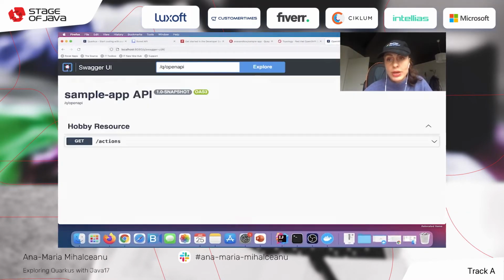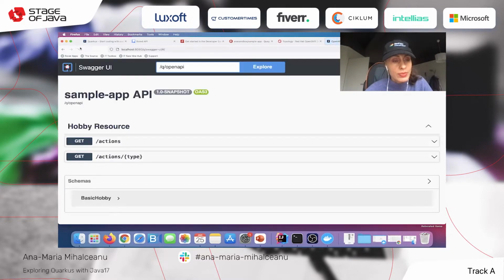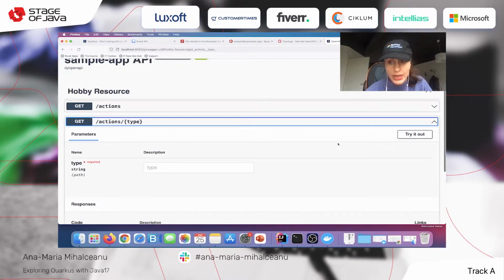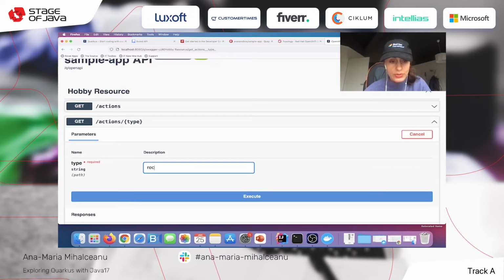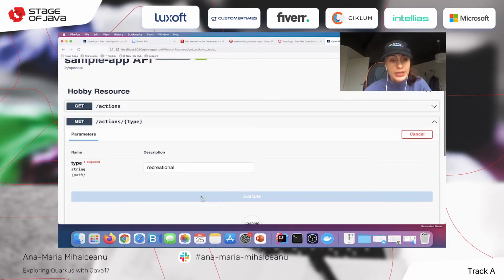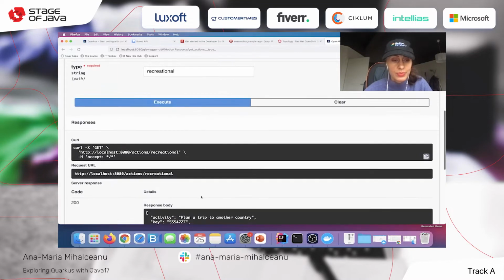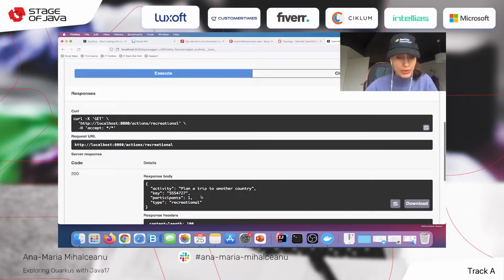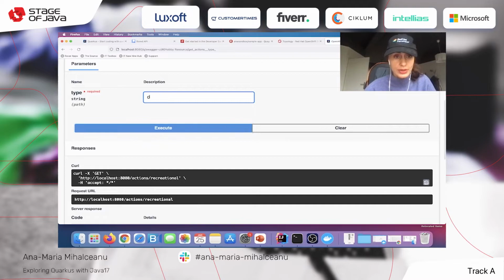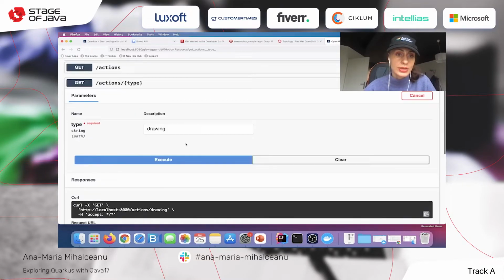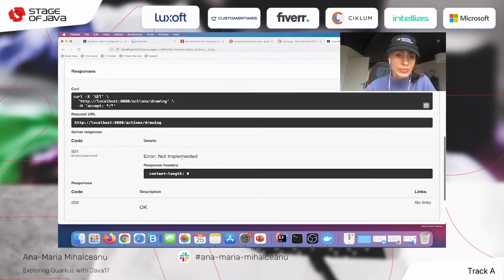Now let's go to the browser and go to the Open API and try out our API. First of all, recreational, execute. So now we get something for recreation. We get 200. For drawing, I expect to receive no content. Sorry, not implemented.